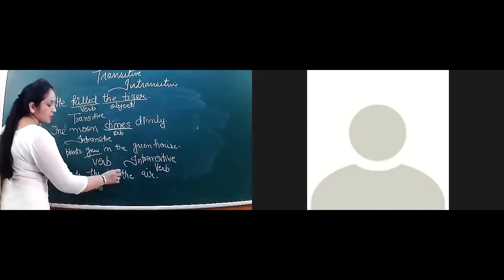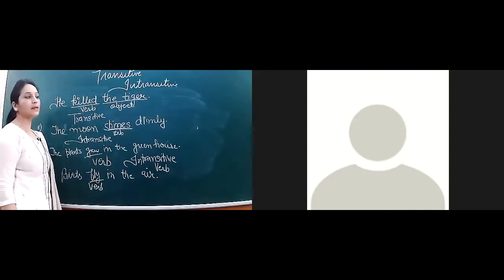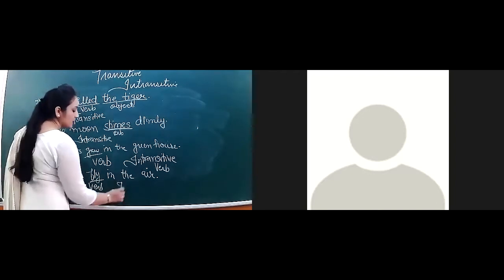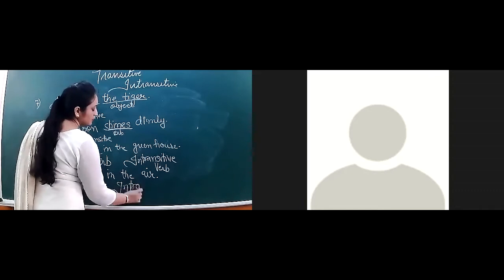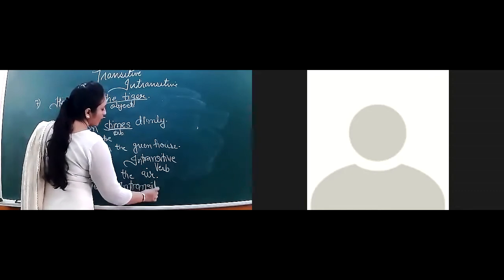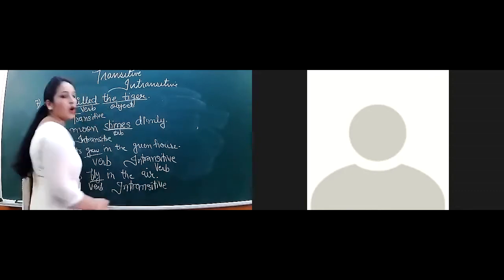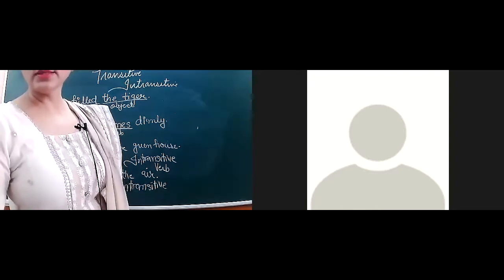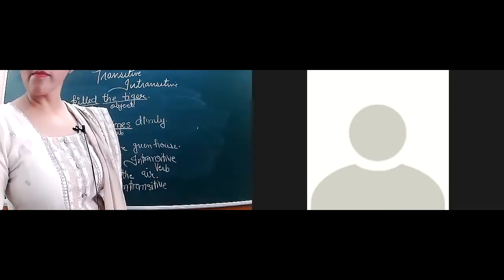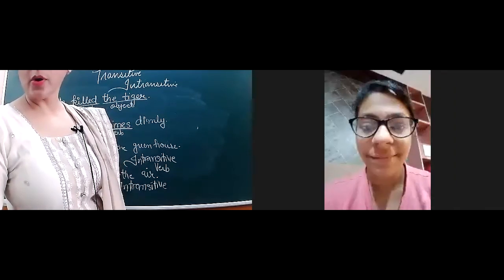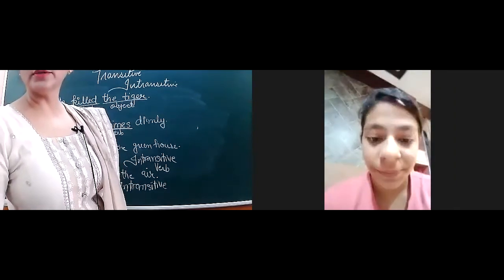So which verb is this? Transitive or intransitive? Ma'am, intransitive. Why is it intransitive? Ma'am, because there is no object. Very good. Tanya Sood, show me your face. Okay. Good. Very good.